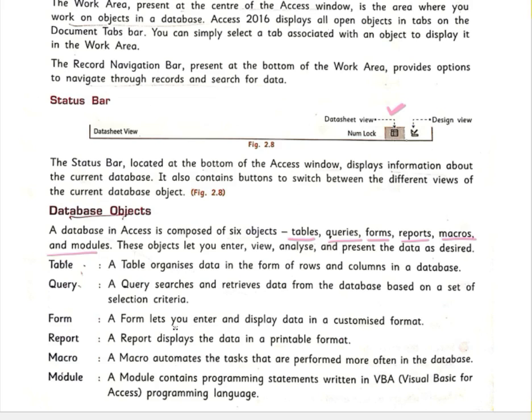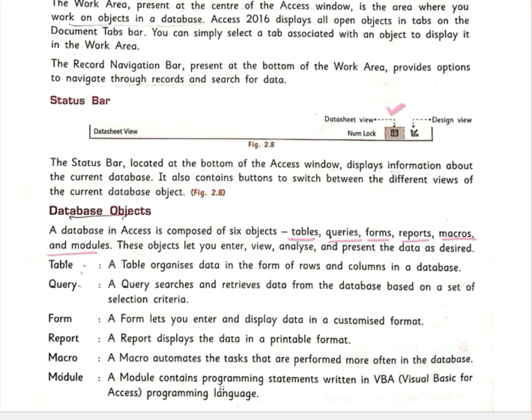A macro automates the tasks that are performed often in the database. Suppose we are doing the same type of thing repeatedly in the database. Instead of typing the same thing again and again, there is no need, because that will be taken care of by the macro.